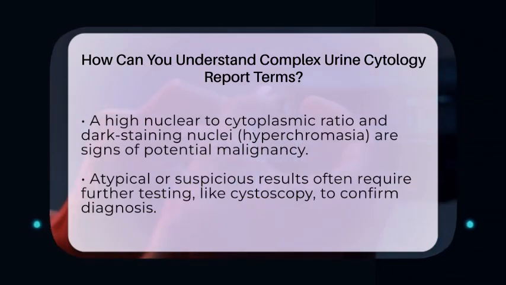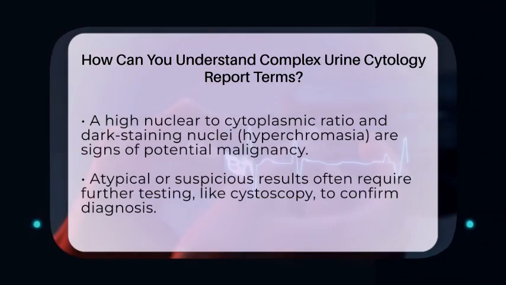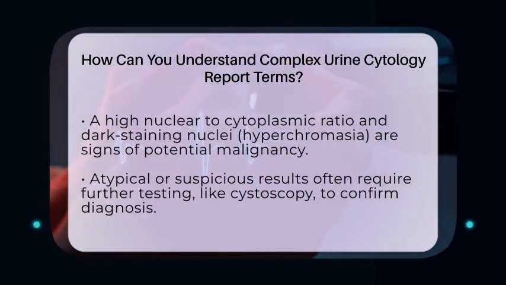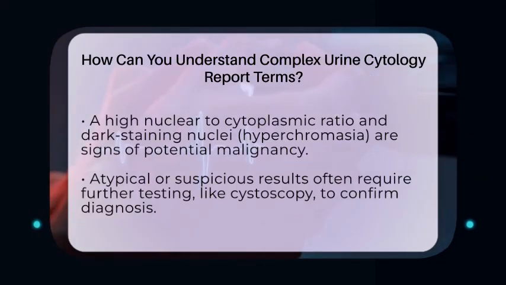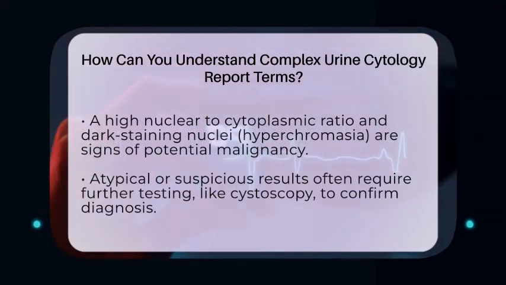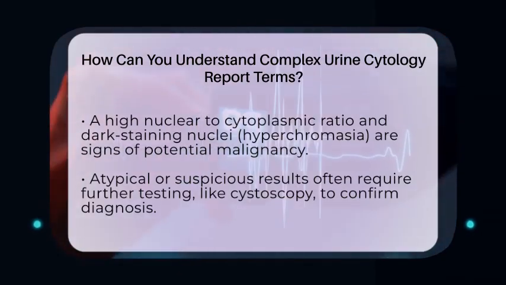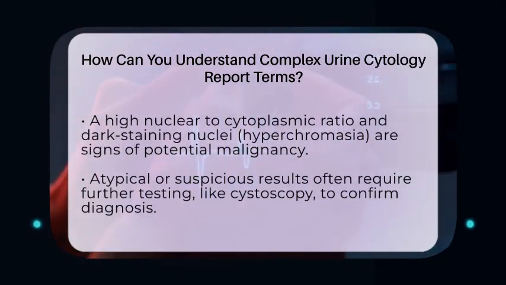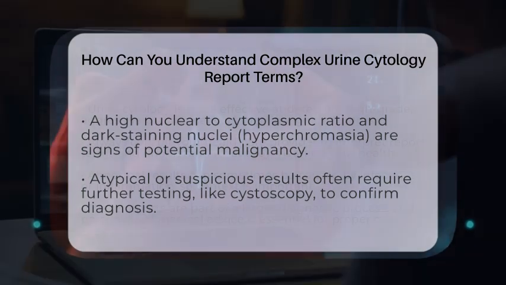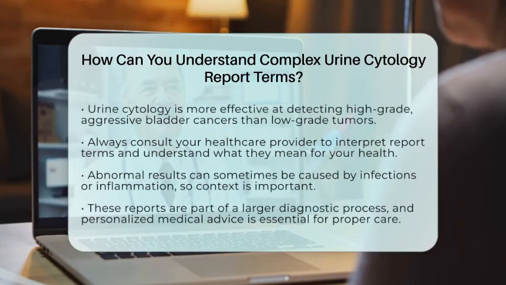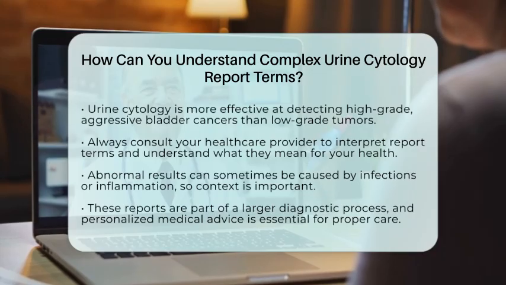When your report states that no high-grade cancer was detected, that's generally good news. But if it mentions atypical or suspicious cells, it means further testing is needed. Additional procedures like cystoscopy, where a doctor looks inside your bladder with a small camera, are often recommended to confirm the diagnosis. It's important to remember that urine cytology is more sensitive for detecting high-grade, aggressive bladder cancers than low-grade tumors. It's a valuable screening and monitoring tool but not a standalone diagnostic test.